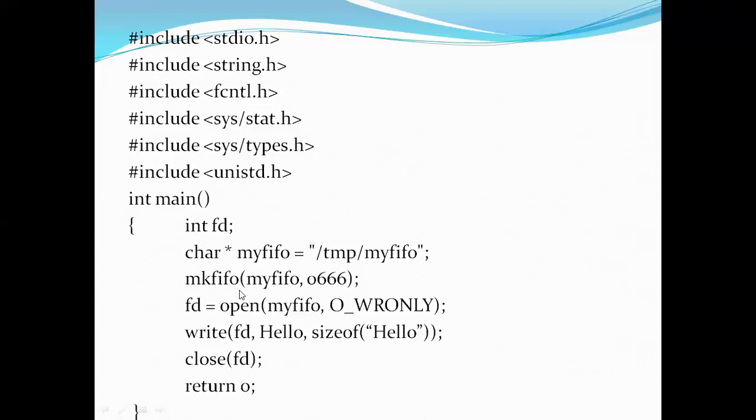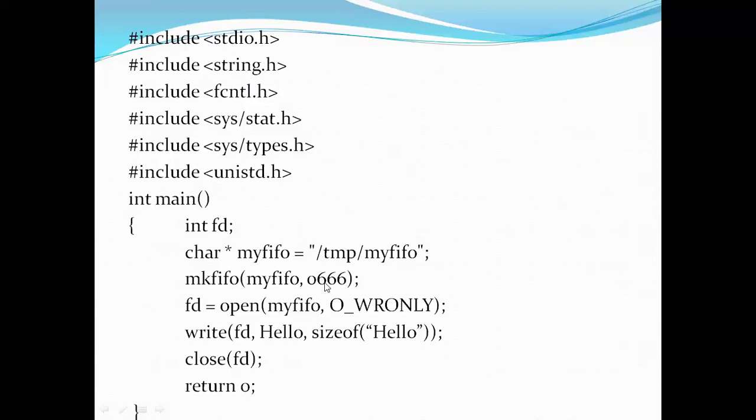And for mkfifo, we have to give 2 parameters. One is path, another one is permissions. Now path is what? My FIFO. Now what is my FIFO? In my FIFO, I have stored the path of my file. That is, in temporary, that is tmp, you have a file called myfifo. So this is the path. That path I'm storing in myfifo, that name I'm writing here.